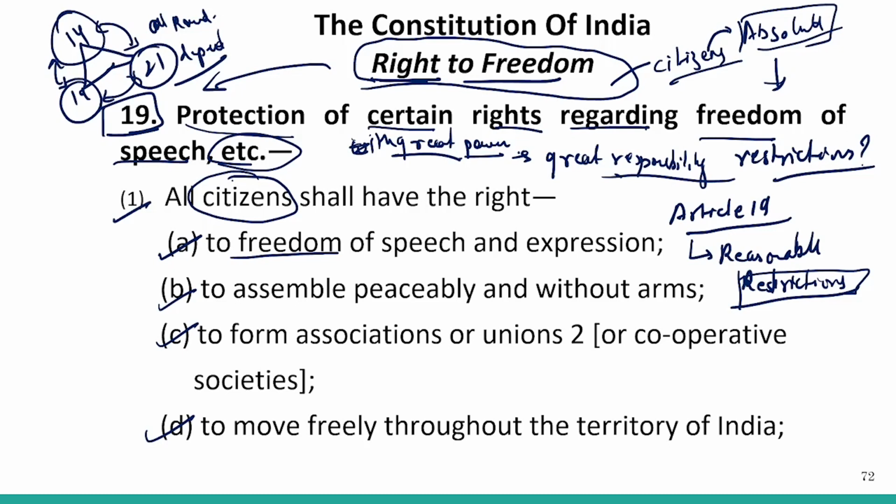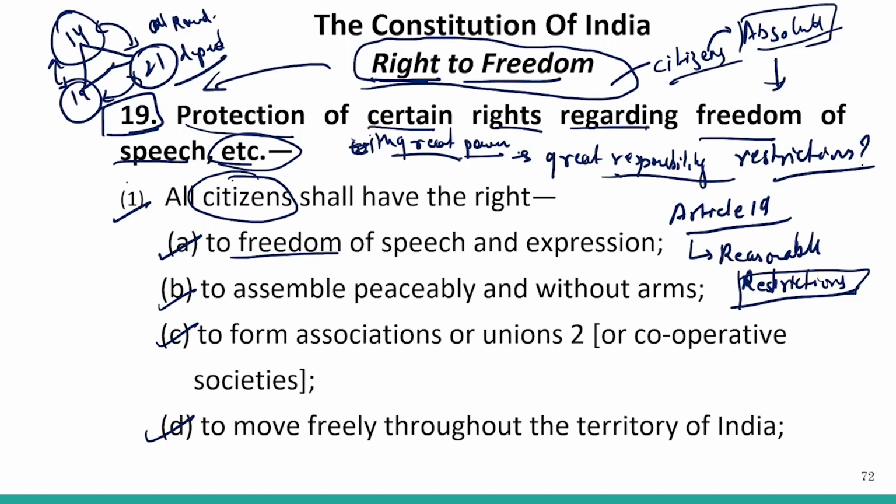So there are certain restrictions that have been mentioned under clauses 19(2), (3), (4), (5) in regards to the different freedoms that have been provided. So we need to understand these freedoms along with the restrictions, because it becomes very important to remember the restrictions also. Not only the freedoms, you need to remember the restrictions also. So for your quick understanding, I would just like to tell you how you need to remember it.